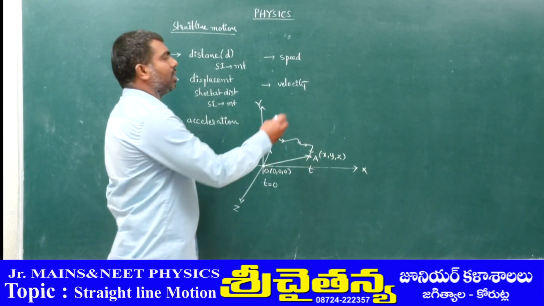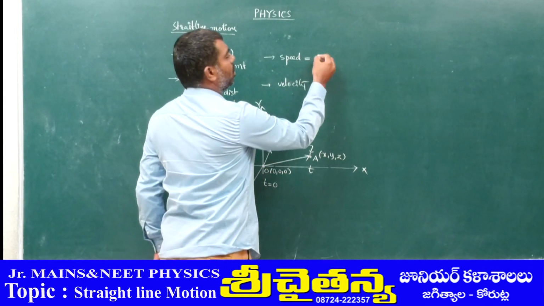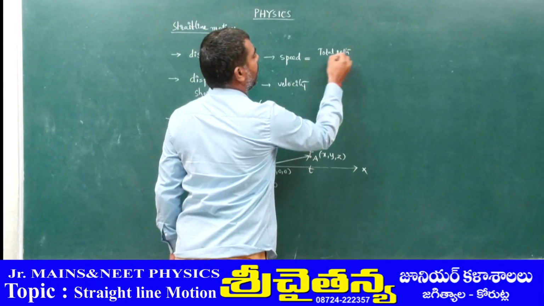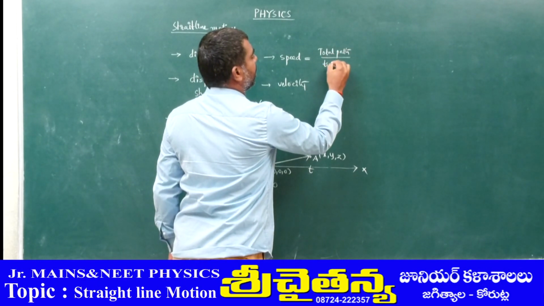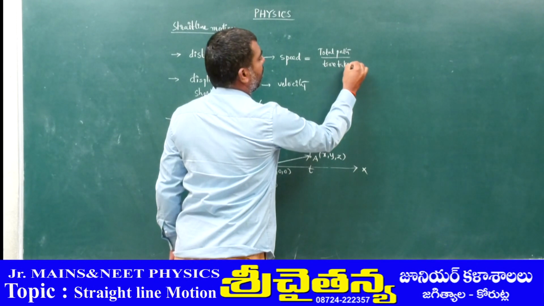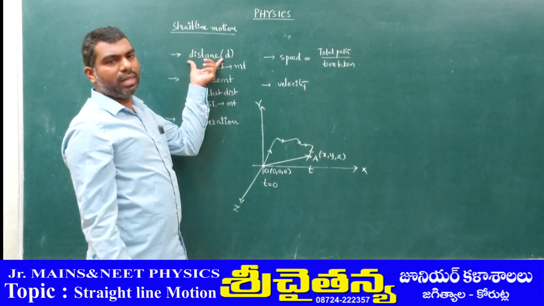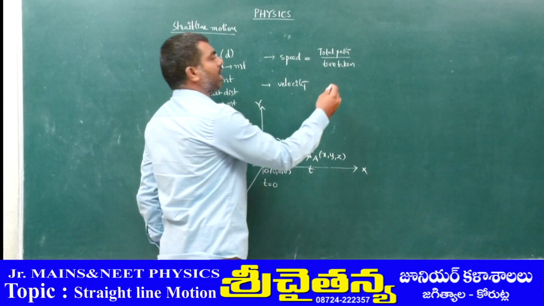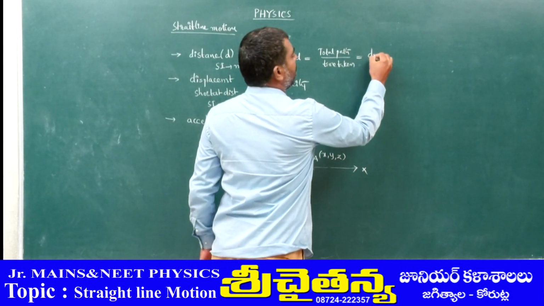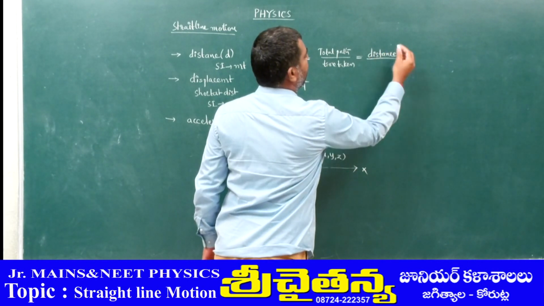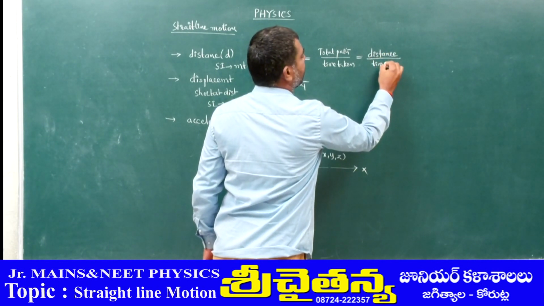Now here, speed means the total path divided by the time taken. What is the total path? That is nothing but the distance. So directly we can write speed is equal to distance divided by time taken.